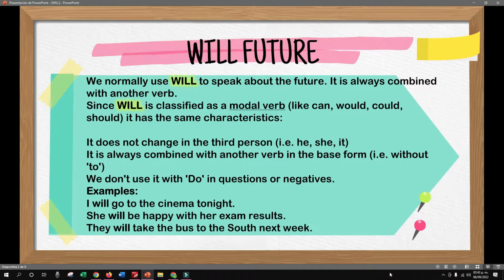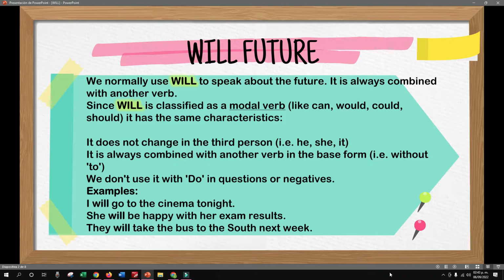So there you have another example. They will take the bus to the south next week, right? So they, that is the subject, will, then the main verb, in this case, take, and the complement. So they will take the bus to the south next week.